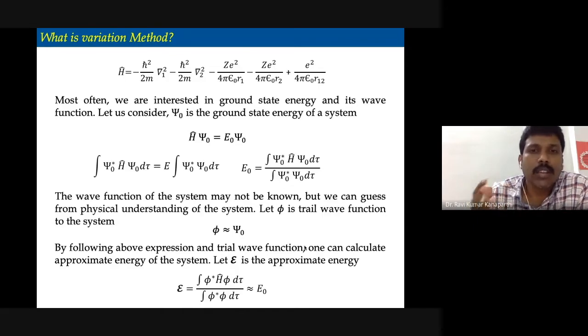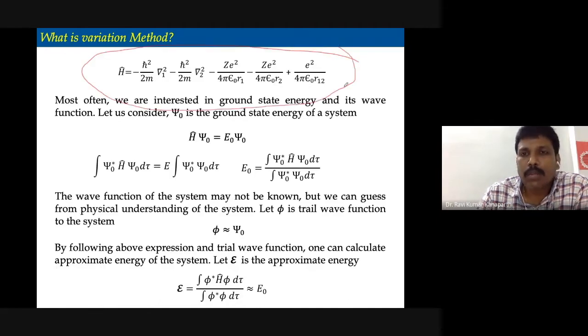Suppose you are interested in finding the functions of the helium atom. According to perturbation theory, you need to have the exact solutions of a similar system. That is the requirement to carry out perturbation theory. Whereas the variation method doesn't require that; it doesn't depend upon that aspect. That is the beauty of this method, and that's how it is so different from the other methods.